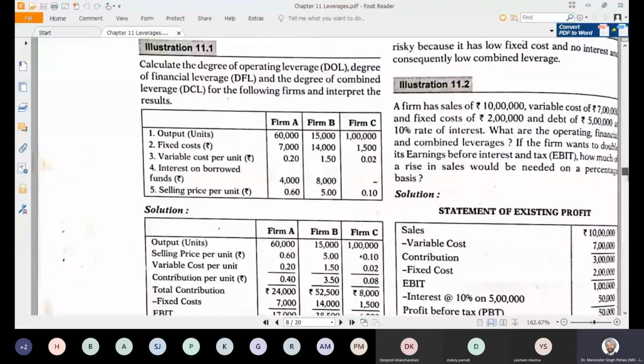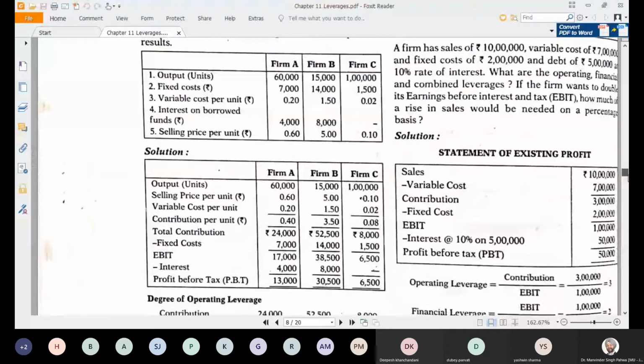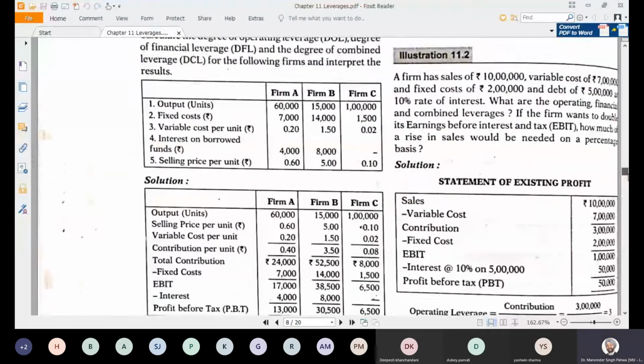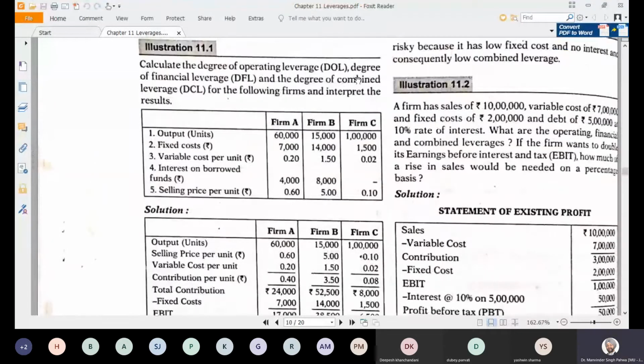So here come your illustrations. Calculate the degree of operating leverage, the degree of financial leverage and the degree of combined leverage for the following firms and interpret the results. Output is given to you, fixed cost is there, variable cost per unit is also given, interest on borrowed funds is given to you for firm A and firm B, and selling price per unit is also given.